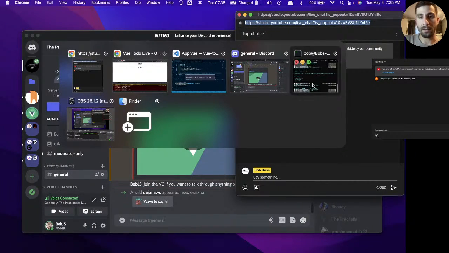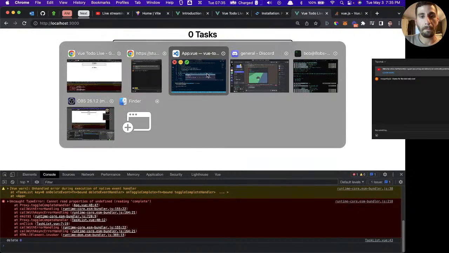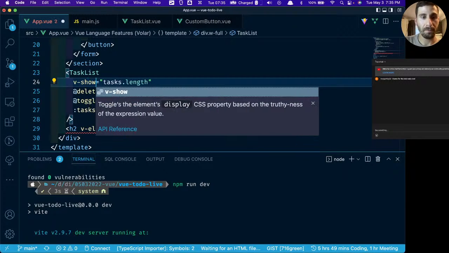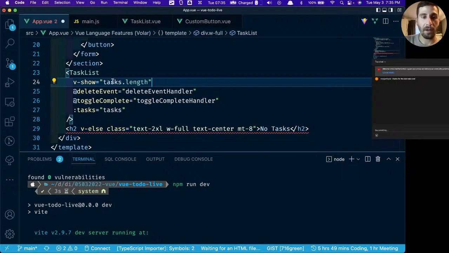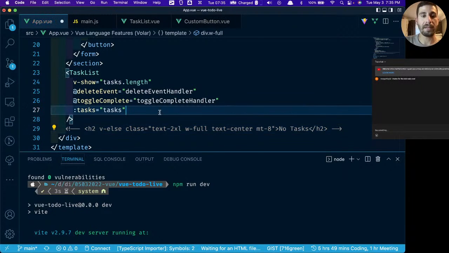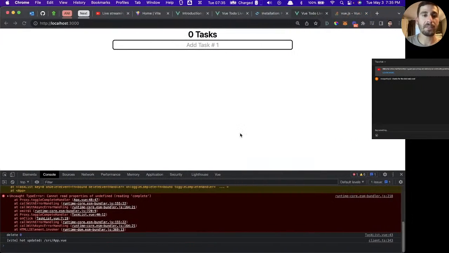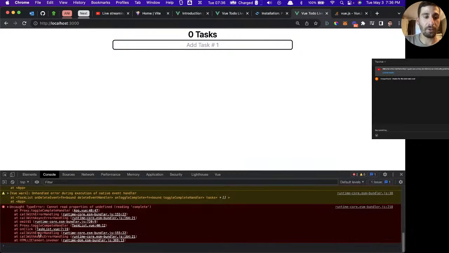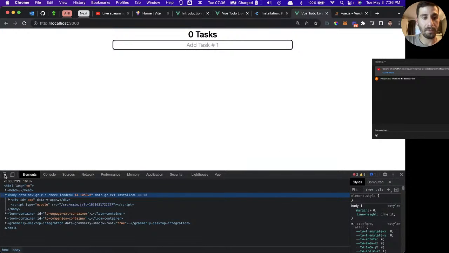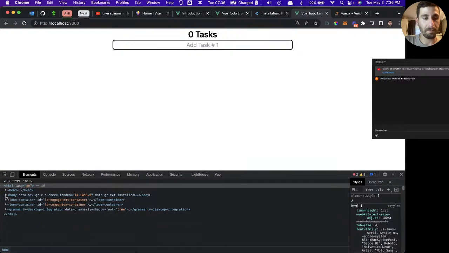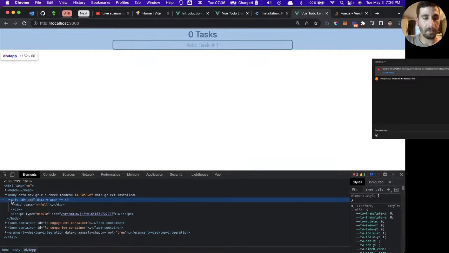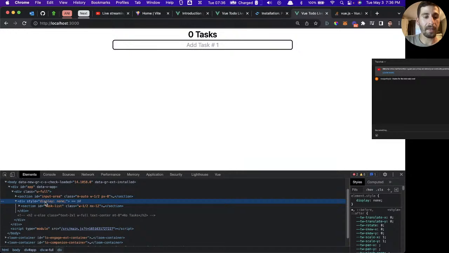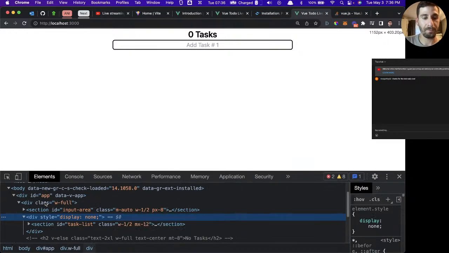Now, if we don't want to show that, another way that we can do this would just be to say v-show. So we only want to show this if our tasks have a length. We can get rid of this, and instead of using that if-else statement, it's only going to show it if we have it there. And if we get rid of it, let's actually look at the DOM, because this is sort of interesting. There we go. See, this div the style is set to display none.